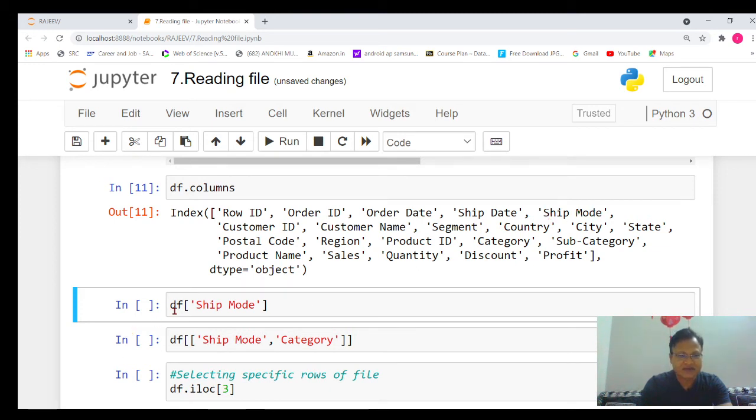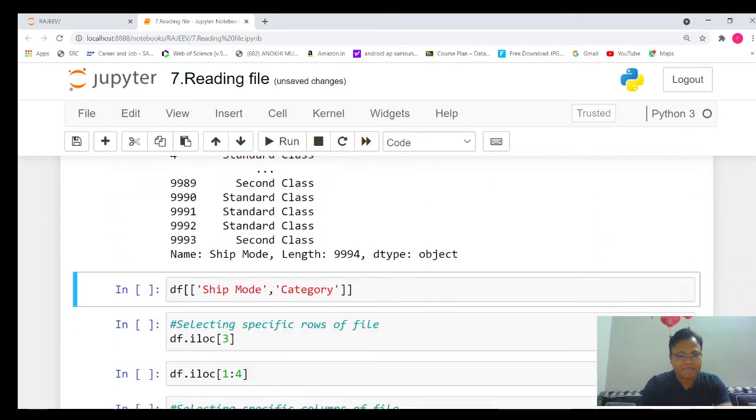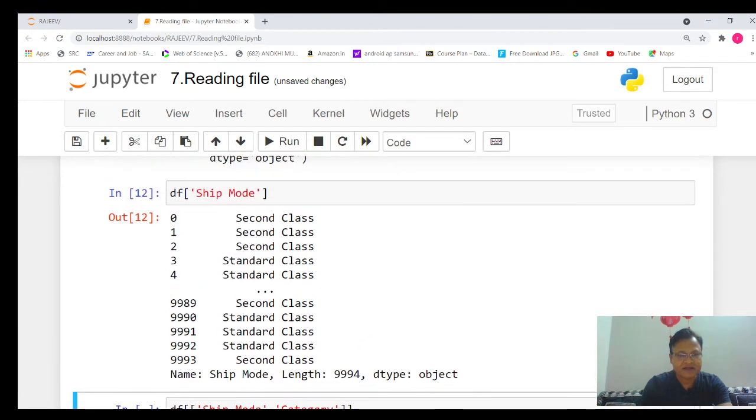So df, and in brackets we will write ship mode, meaning the name of that particular column, and if I execute that part, you will see that it will display the data. So you can say 9994 data is there in total. It will display a few of them, I think around 10.